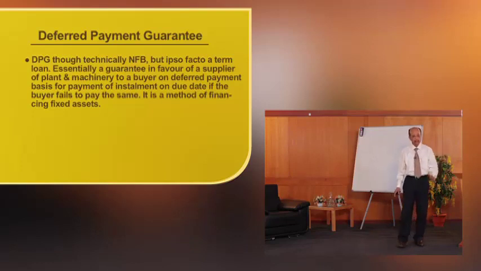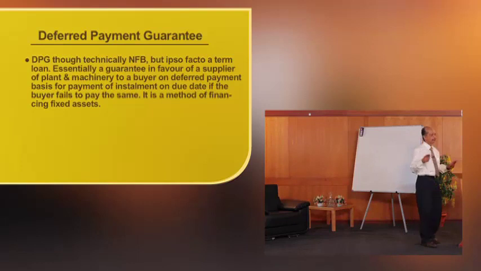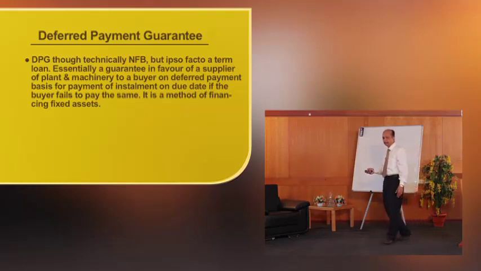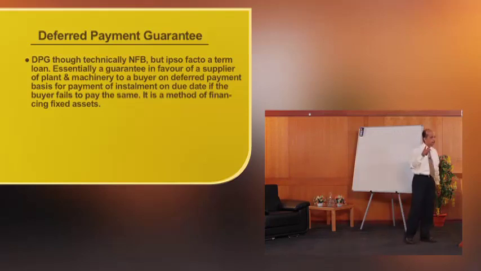It's the third type. It is as good as a term loan, because in a deferred payment guarantee, the seller agrees to sell the plant and machinery to the buyer, that is our customer, on deferred payment terms, provided he submits a bank guarantee. In case of default, somebody has to give the money, so it is supported by a bank guarantee.